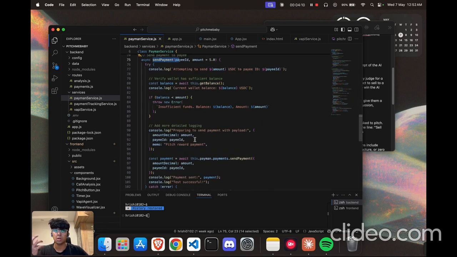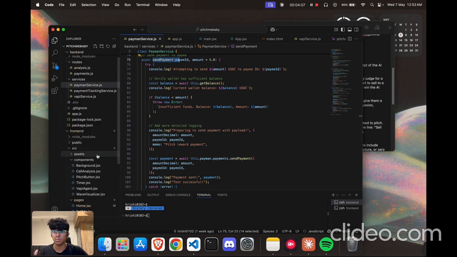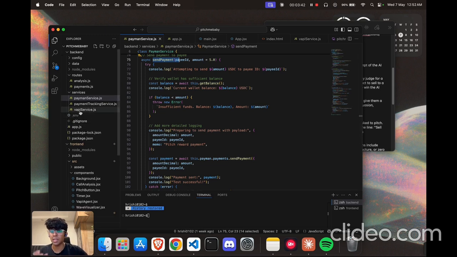Second thing was I didn't want a database, so there is no database in Pitch Me Baby, and I wanted to ship quickly and fast, and I wanted the experience for the user to be very seamless. So since there was no database, there was one loophole, which was if a user wins and he enters his wallet address and he receives the amount, and if he again refreshes the page, he could again claim the reward. So that was one of the challenges I faced, and I tackled it using an in-memory JSON file.